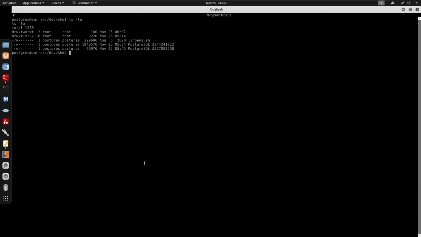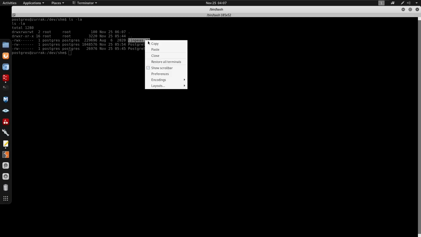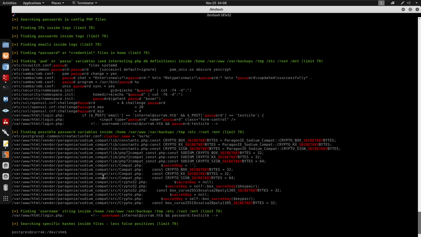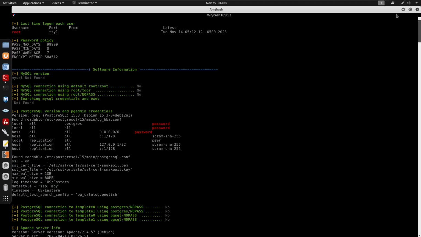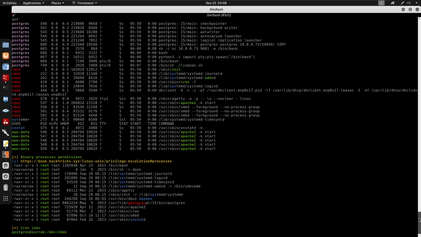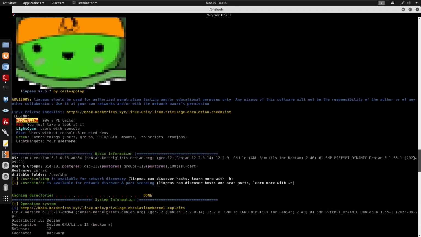Go to the terminal here, and now we do have linpeas.sh. So I'm going to run this linpeas.sh and put the output to a file.txt. We can wait and see what we get. After a while, we do have this file.txt. It didn't seem like we have much in here, but looking at everything else, I want to start by heading out the first 200 lines and check for anything interesting.